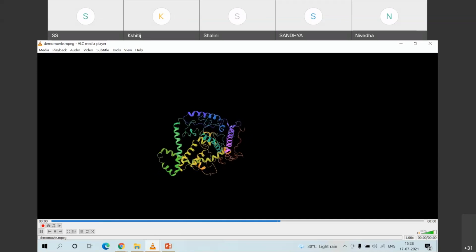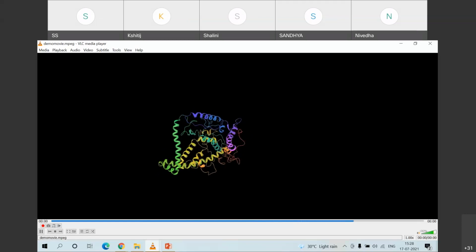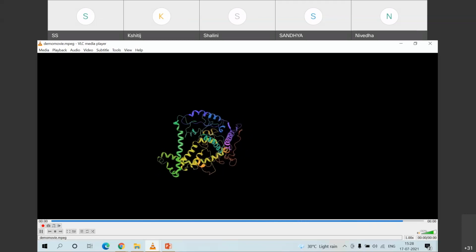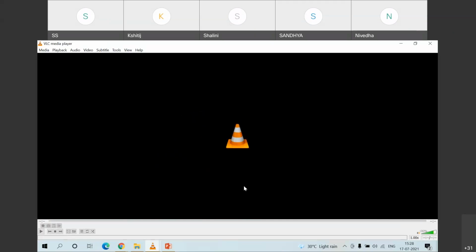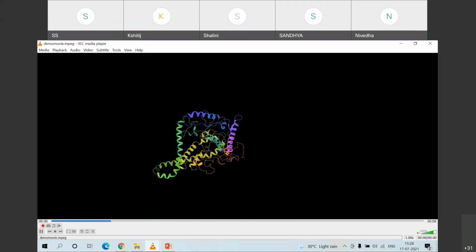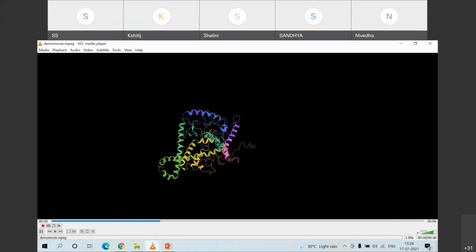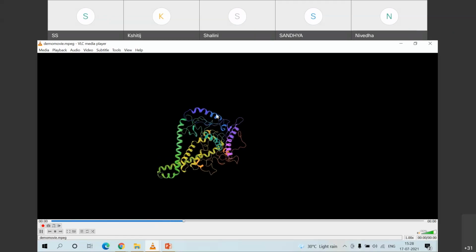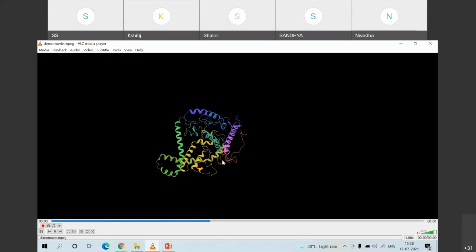So this is the entire thing which I wanted to show with the help of molecular dynamic simulation, wherein you have the few steps: first is your protein preparation, then is your system building, and then is your minimization, and then is your molecular dynamics, and then is your analysis. And once you analyze your system in terms of energy plots, in terms of RMSD, RMSF, you can see the stabilization of your particular molecule.